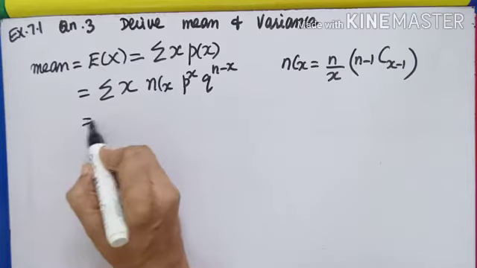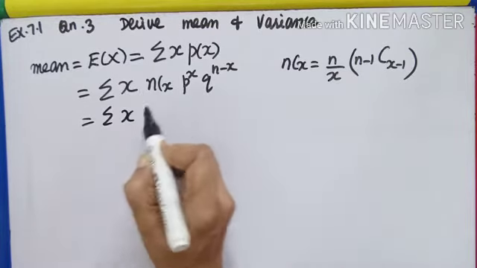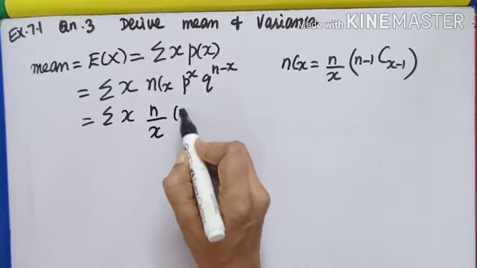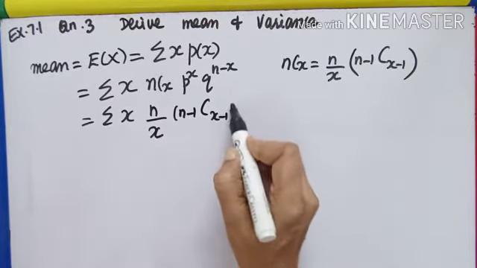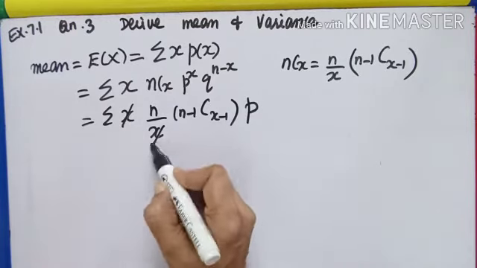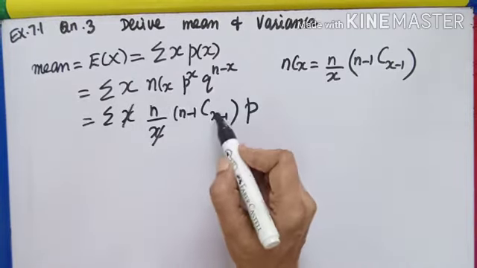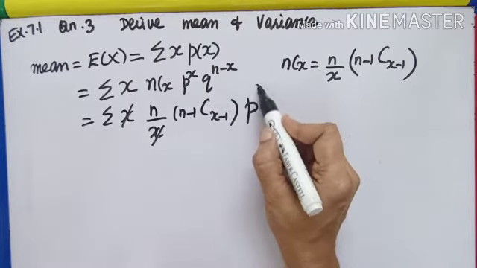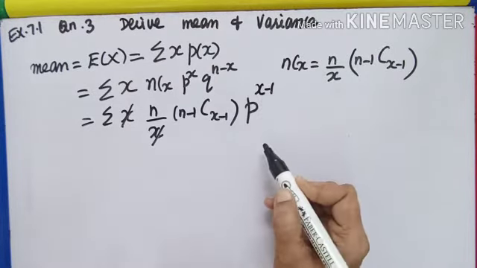The next step, let me substitute that here. nCx I am writing as n by x, n minus 1 C x minus 1, p power x. This x and x will get cancelled. Because x minus 1 is coming, p power also, I want x minus 1.